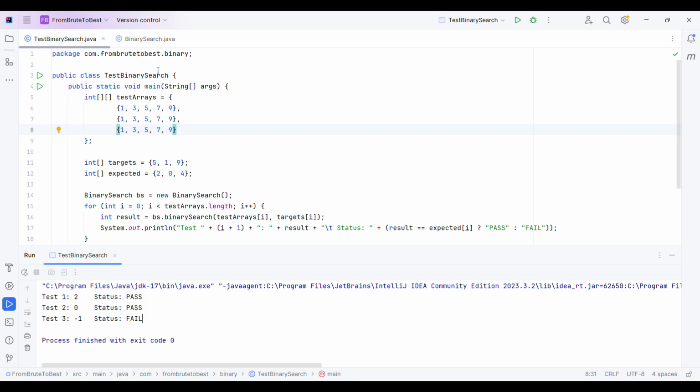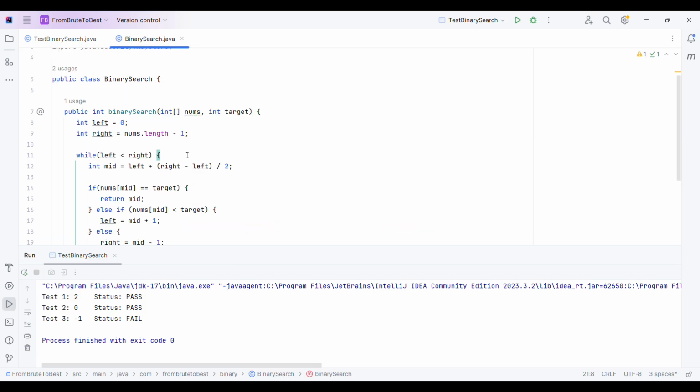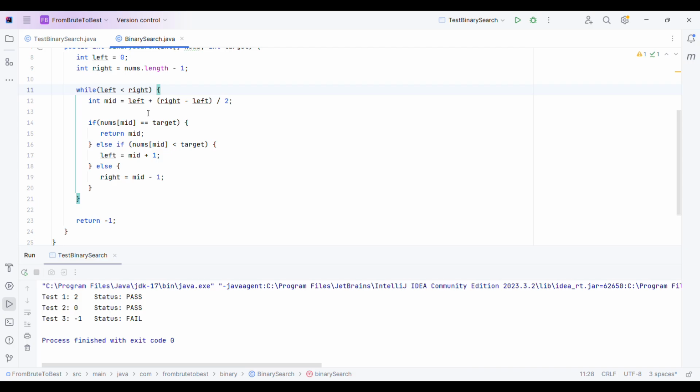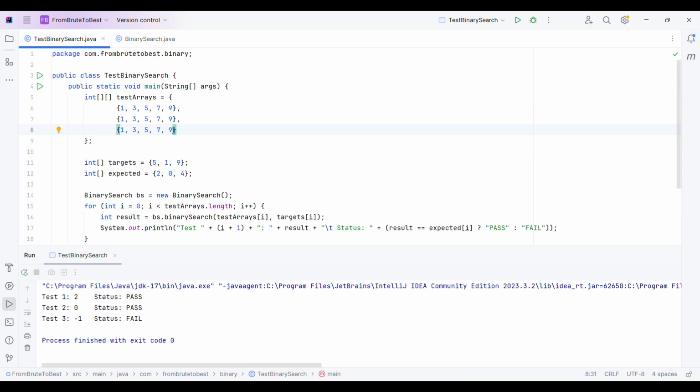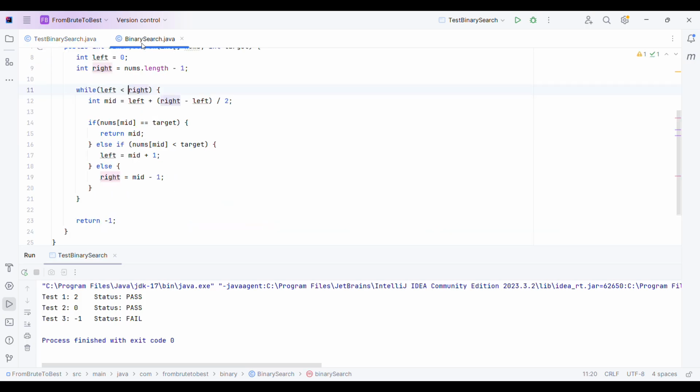Why did it fail? It failed because we made a small or minor mistake in this code, that is, not considering the edge case. If you see this condition, while left less than right, in the case where left is equal to right, where the target element is the last element, this condition will not be satisfied and it will break the while loop and we will return -1.